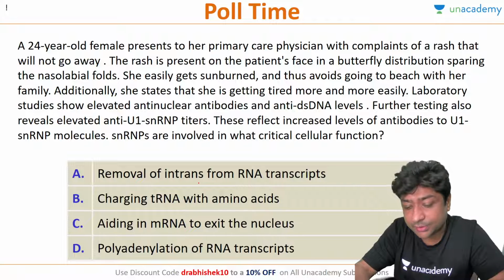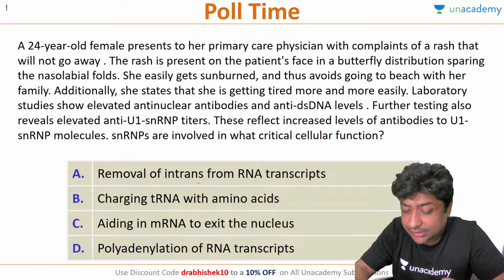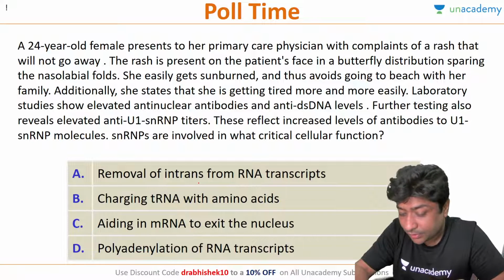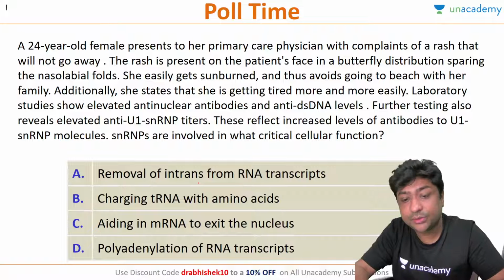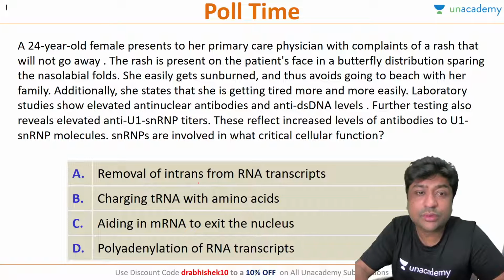Let's start with our MCQ session. Hi Satyapati, long time. MCQs are being done, Satyapati. So this is the first question. Take your time and try to answer this question.